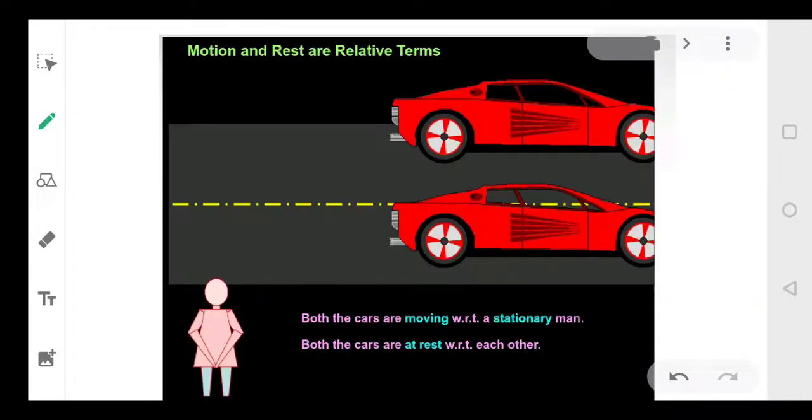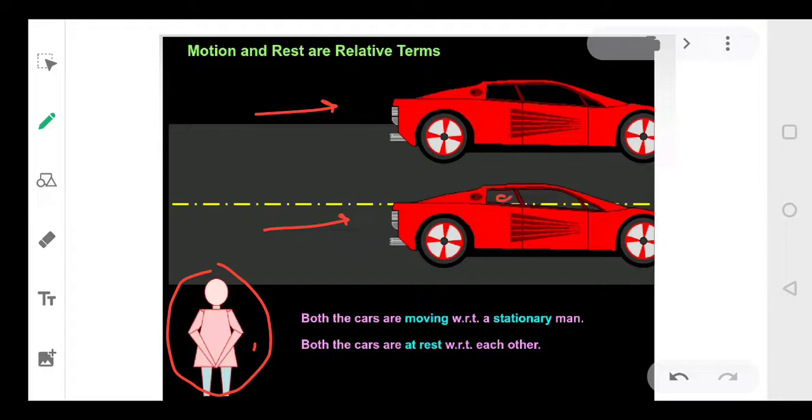चलिए एक एग्जाम्पल लेते हैं. Suppose I am standing at the bus stop, okay, and the 2 cars, they are moving. This car is also moving, this car is also moving. So what do I see? So I am at rest because I am not moving, and these 2 cars are in motion. Is it clear? Clear everyone?